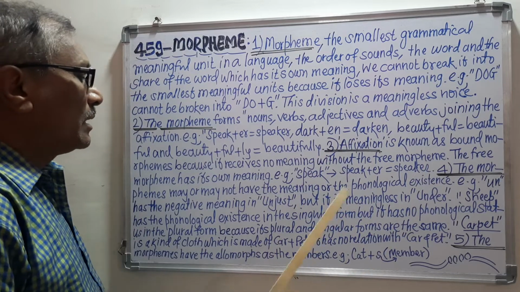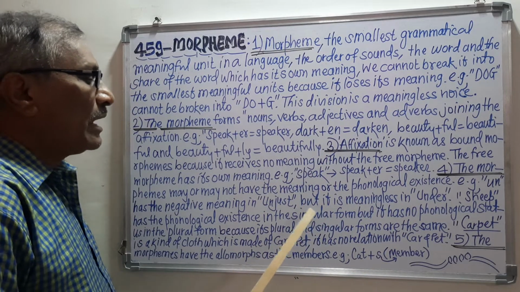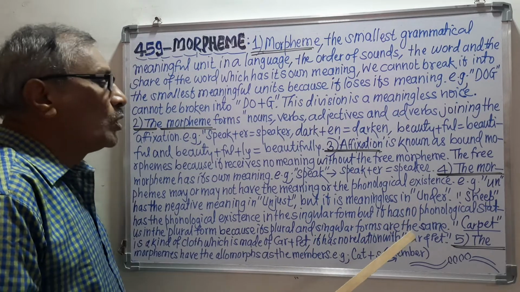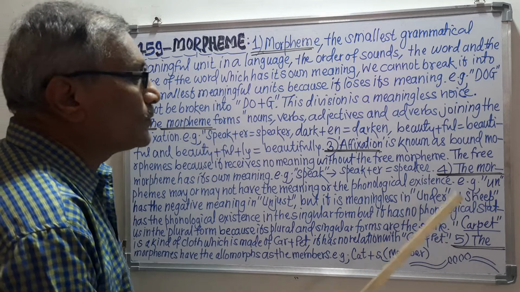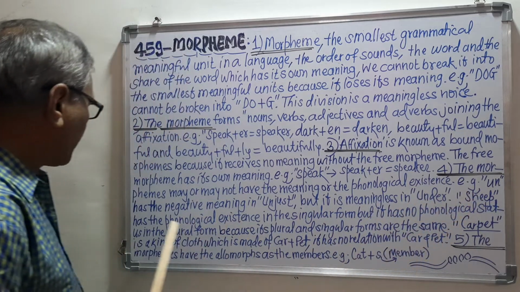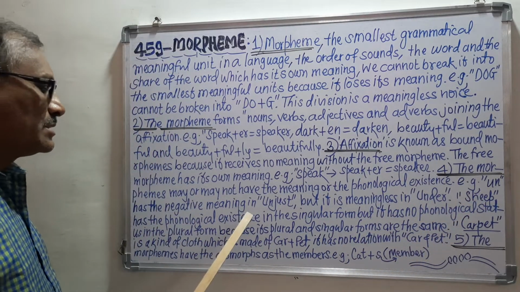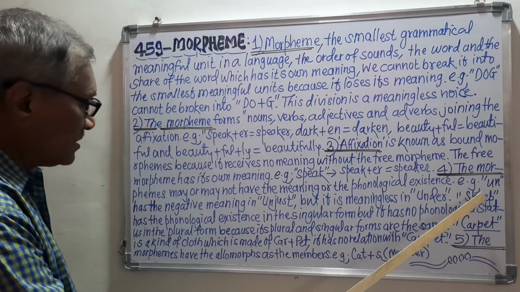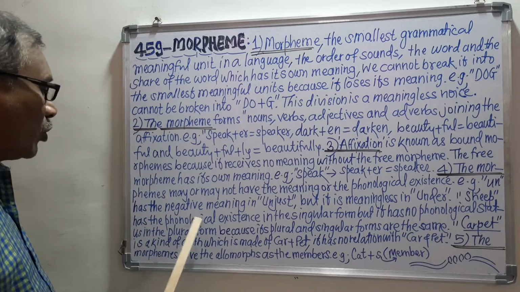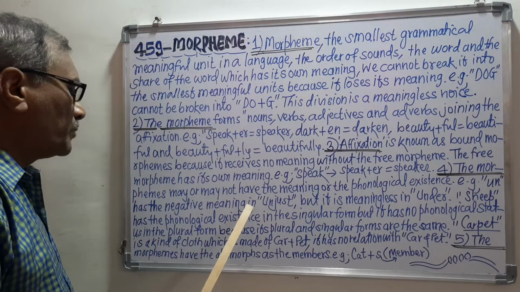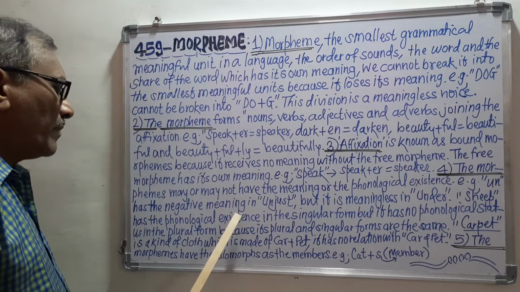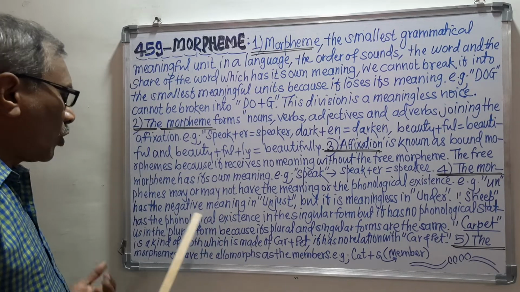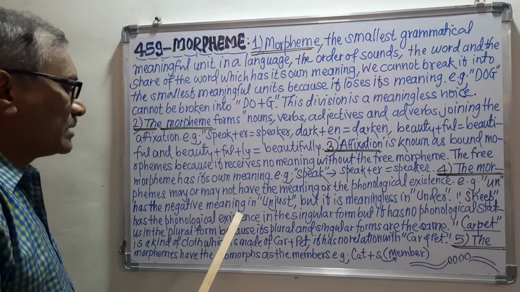So it is very clear that sometimes we can get the meaning of the morpheme, and sometimes we do not get the meaning of the morpheme. Sheep has phonological existence. My point is that sheep, a free morpheme, has phonological existence. It means that we can make its phonological script, we can pronounce it phonologically. That is called phonological existence.